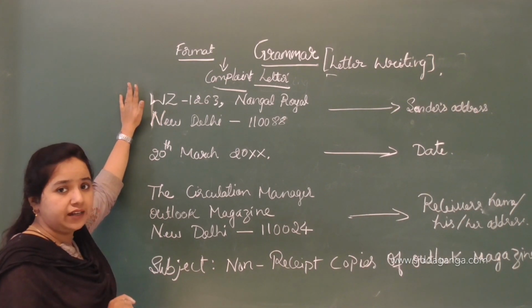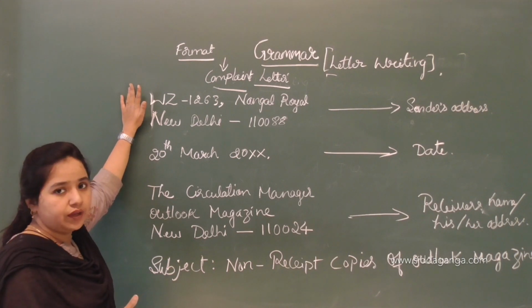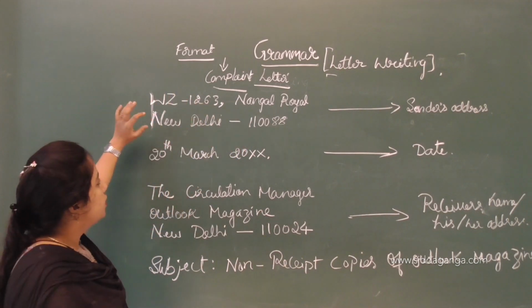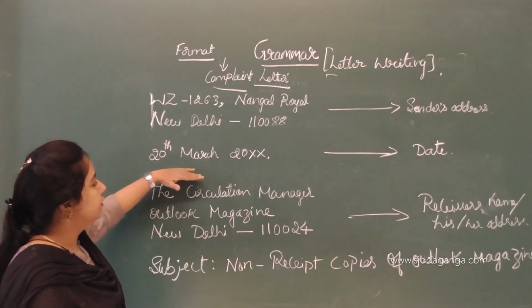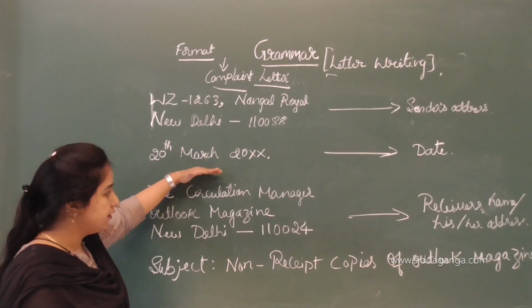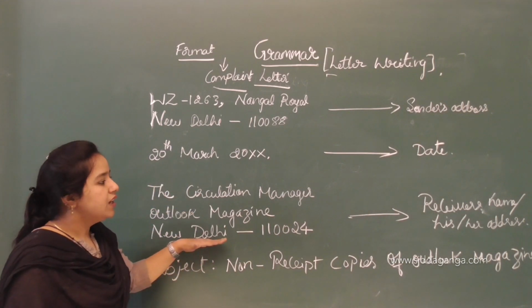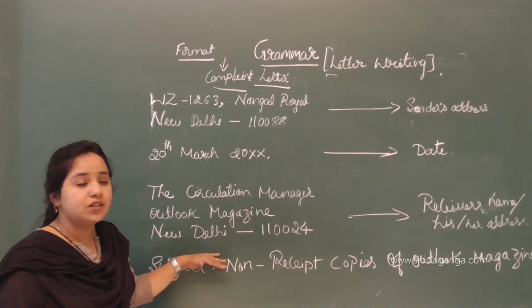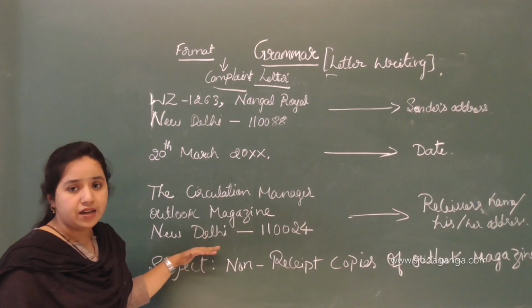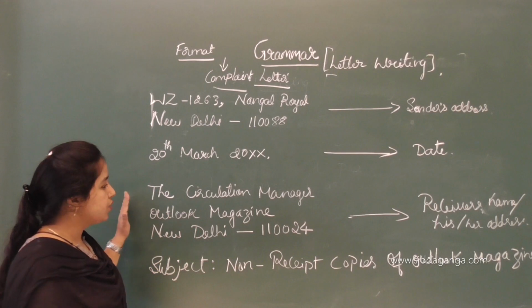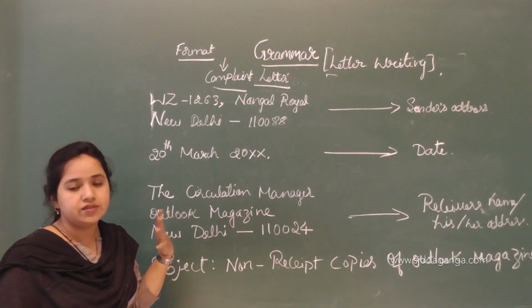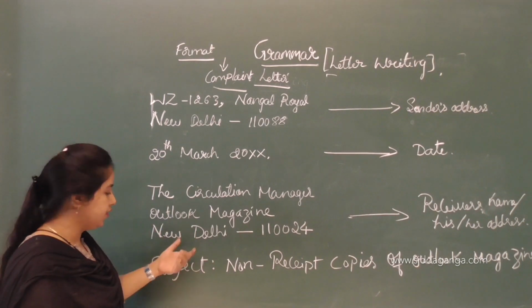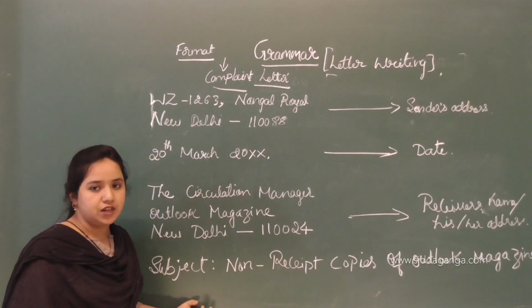That address you are going to write here, that is called the sender's address. The next is the date, and after that the receiver's name, since this is a complaint to the circulation manager. For that you write the name of the receiver who is receiving this letter. The next is the proper address, and the next part is the subject.